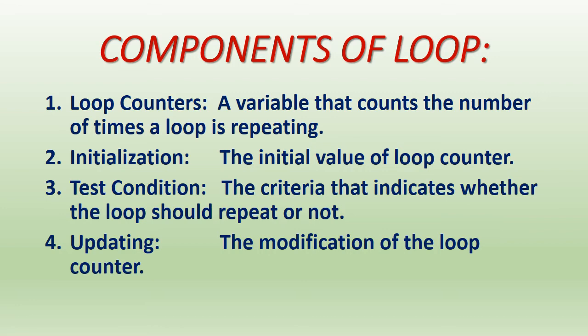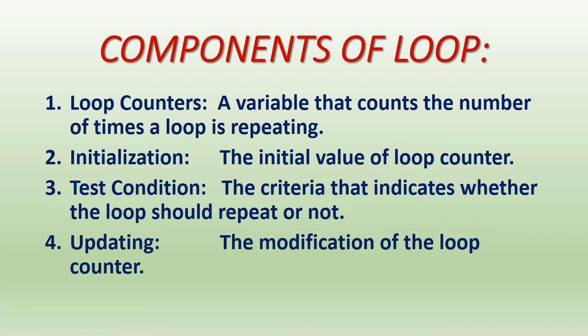But before that we will see what are the main components of a loop. In looping there are four components. First one is loop counter, second is initialization, third is test condition, and fourth is updating counter. First of all we will see what is loop counter.